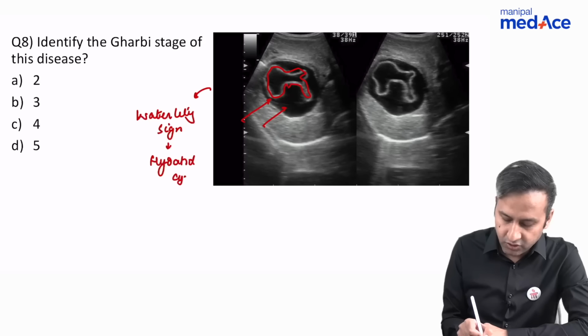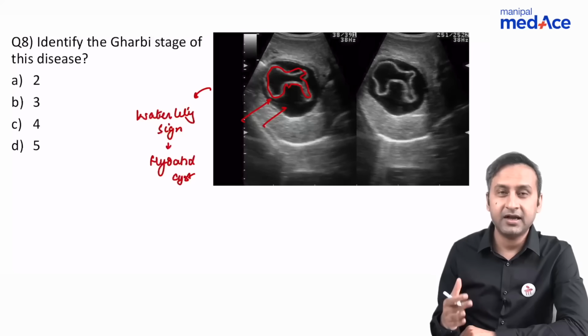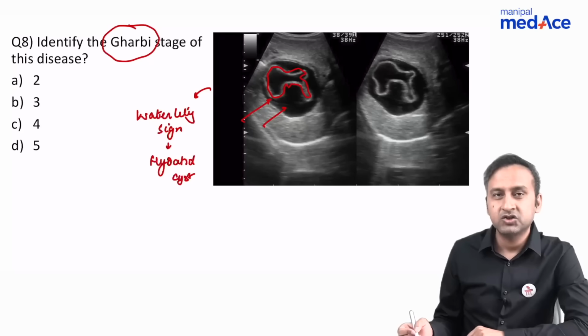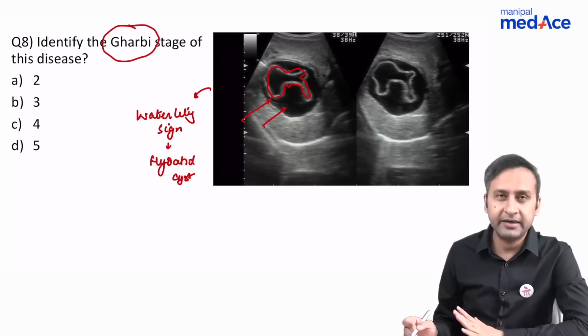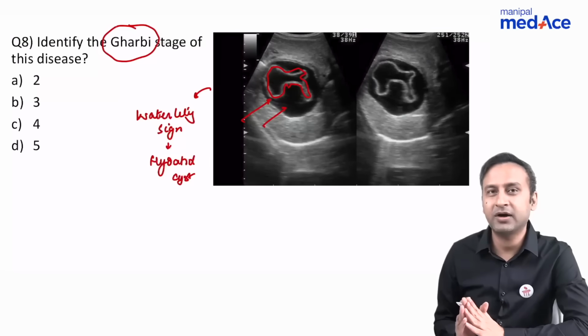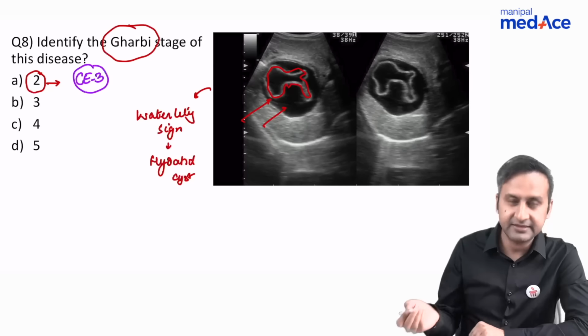So the examiner did not want to know what is the diagnosis. This time he deviated and he asked what is the Gharbi stage of the disease. He didn't even ask the WHO stage. So we've talked about this before in detail. We've narrated the entire story, the chain of events that occurs with the hydatid once it gets into the liver. So once the membrane starts detaching, it is stage 2. And if we talk about the WHO, then this is CE3.